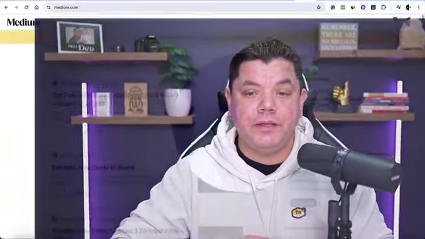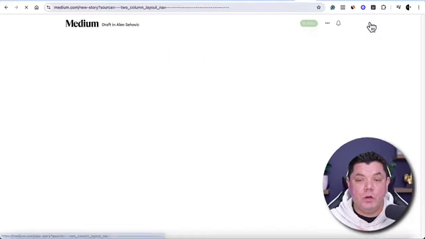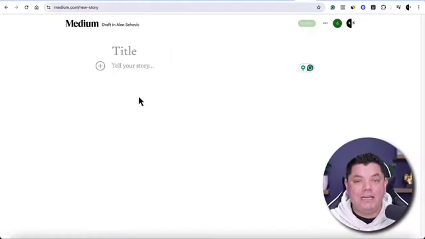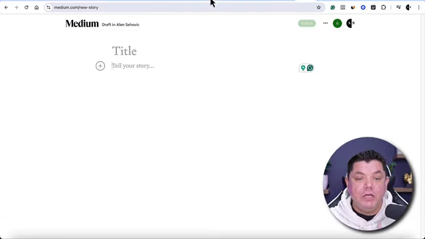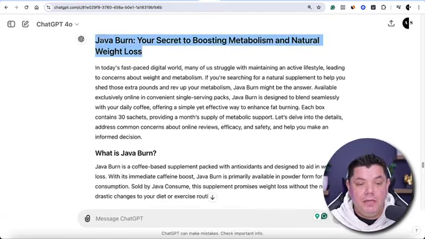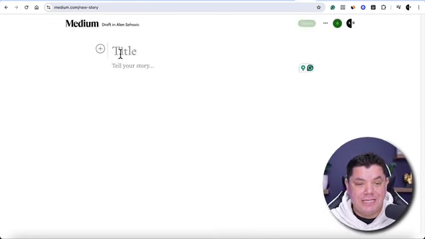So what we want to do now is come over to medium.com. This is the first platform that we're going to do this with, and you want to come up to the top. You can see here where it says write, and you want to click on write. What you're going to do now is paste that entire article inside Medium. So come over to ChatGPT, copy this title, come straight back over to Medium, and paste that title.